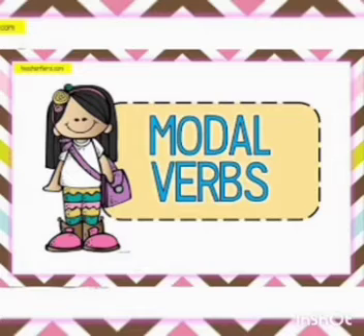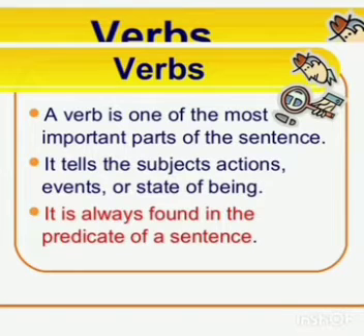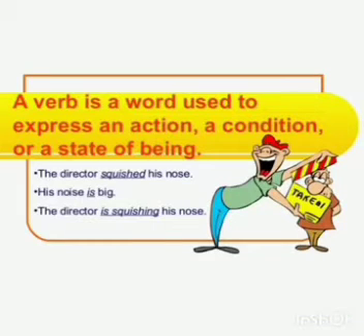Before proceeding to the topic as such, we should know what is a verb. Being in 12th standard, you would be very familiar with the term verb because you would have learnt it in lower classes. What is a verb? A verb is an important part of a sentence which talks about actions, events and the state of being. Mainly it talks about actions. It is always found in the predicate of a sentence. What is a predicate in a sentence? Next to the subject, the remaining part of the sentence is called the predicate.